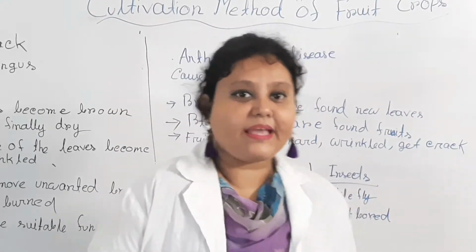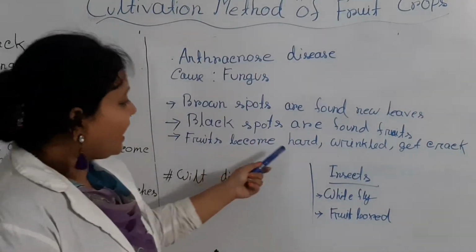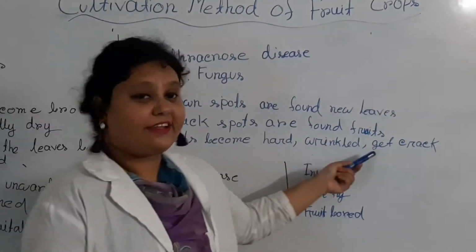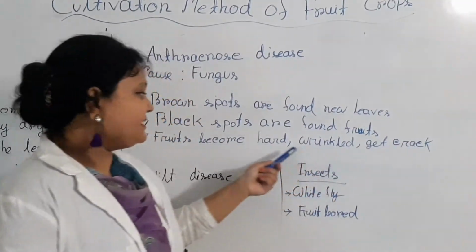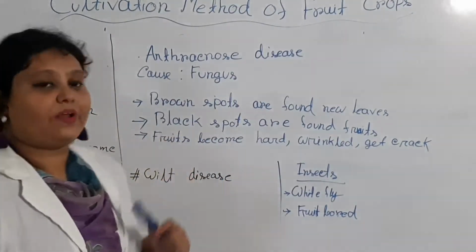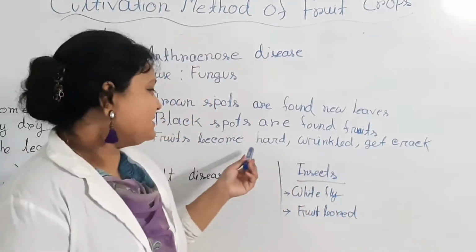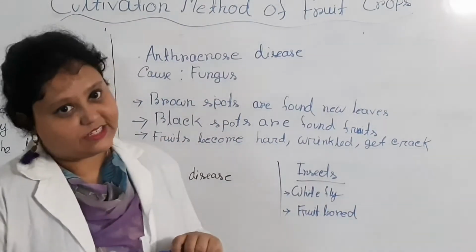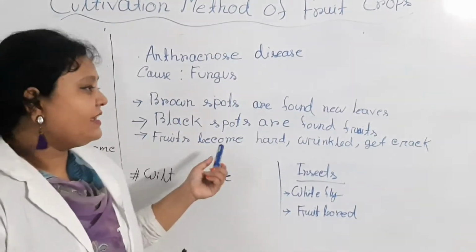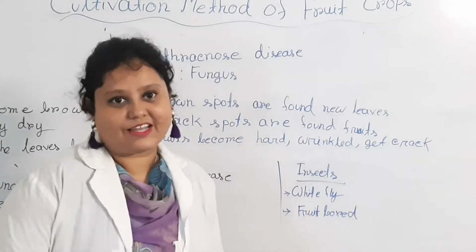Fruits become hard, wrinkles may appear, and the fruit gets cracked. In the leaves only brown spots are present. If you see all of these symptoms, then you can identify that it is anthracnose disease, and this disease is very common in guava cultivation.